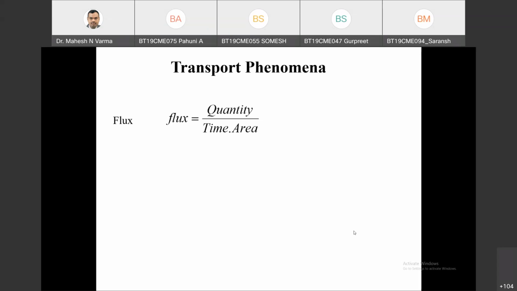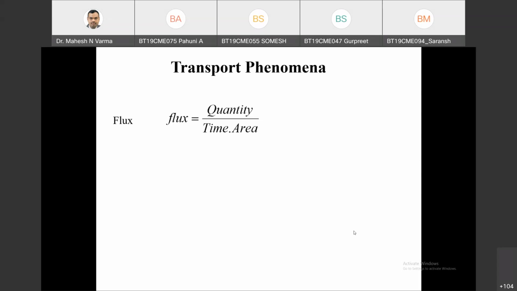But understanding the same conductive flux in momentum transfer or fluid mechanics is very difficult. Understanding is difficult, not handling, even though it looks like a very simple equation.